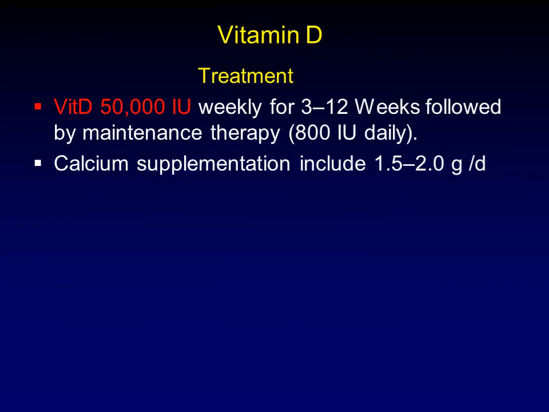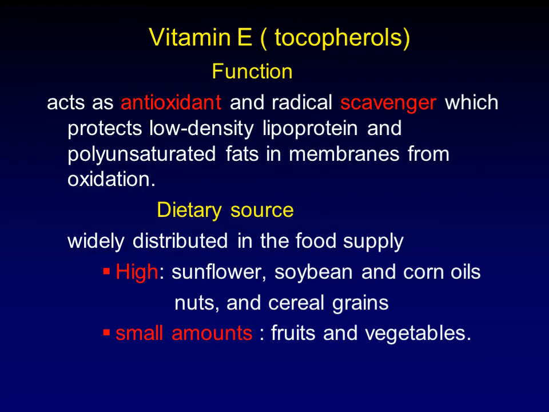Replacement is usually the mainstay of treatment. The main mode of treatment is replacement by a high dose of 50,000 international units for 3 to 12 weeks, as a weekly injection or weekly oral ampoule, followed by a maintenance prophylactic dose of vitamin D, which is 800 international units daily. We also encourage the patient to take calcium daily at a dose of 1.5 to 2 grams per day.